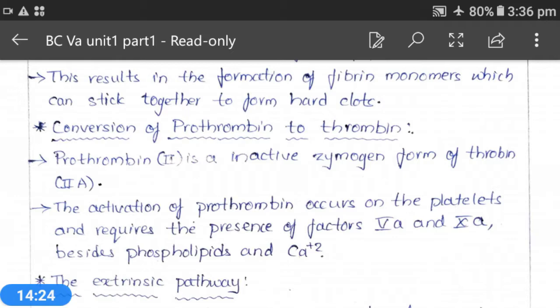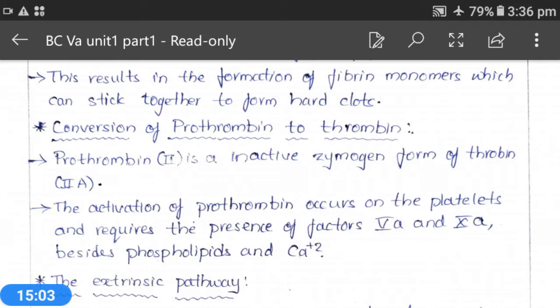Activation of prothrombin takes place, and for the process of activation of prothrombin, it also requires factors 5A and 10A. And along with these two blood clotting factors, phospholipids and also calcium ions will be required. By presence of these four components, prothrombin is converted into the active form, that is thrombin, which we call blood clotting factor 2A.